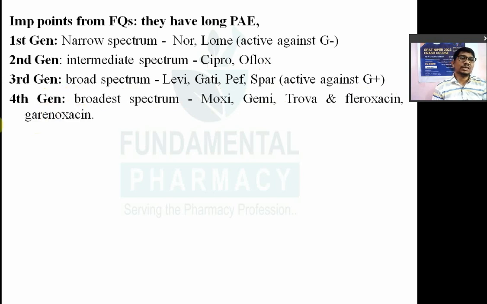Fourth generation fluoroquinolones have the broadest spectrum of activity. In that you have moxifloxacin, gemifloxacin, trovafloxacin, and also clinafloxacin and garenoxacin. These two drugs belong to the fourth generation.